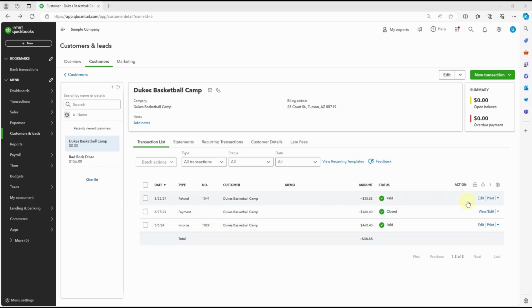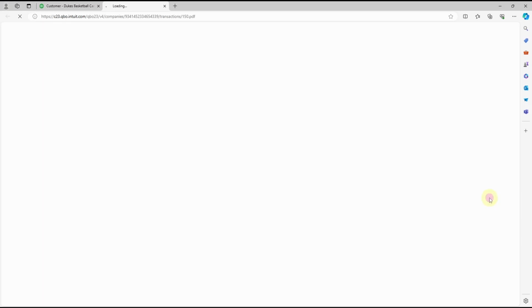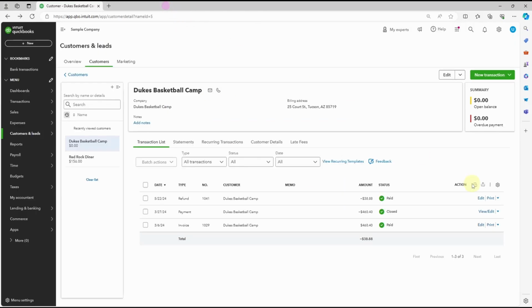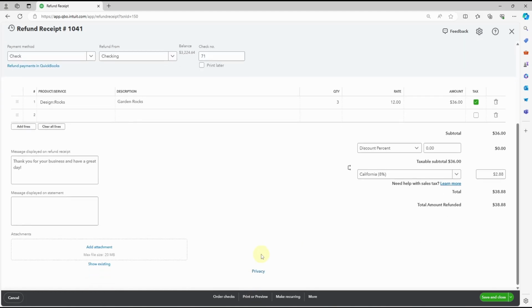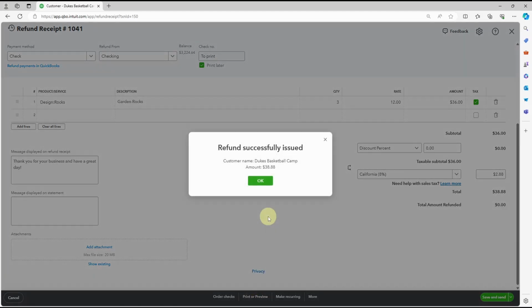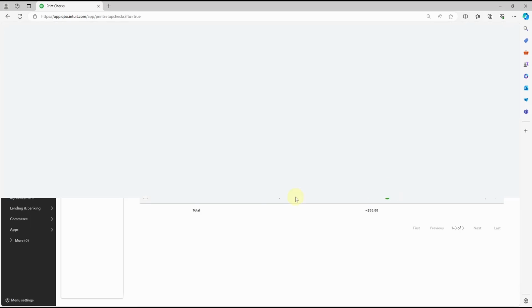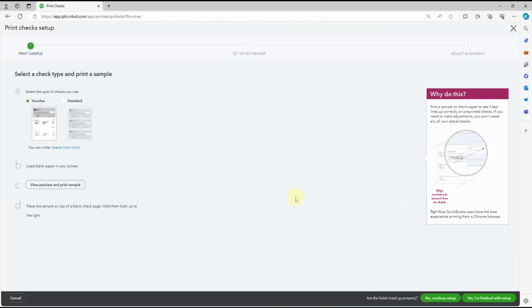If you want to go ahead and print this, you can click on print and it will show you the print receipt. Or if we want to do a print preview, we can also click over here, and as you see there is the print check option. I'm going to click on the print check option, and it's going to bring down a sample.